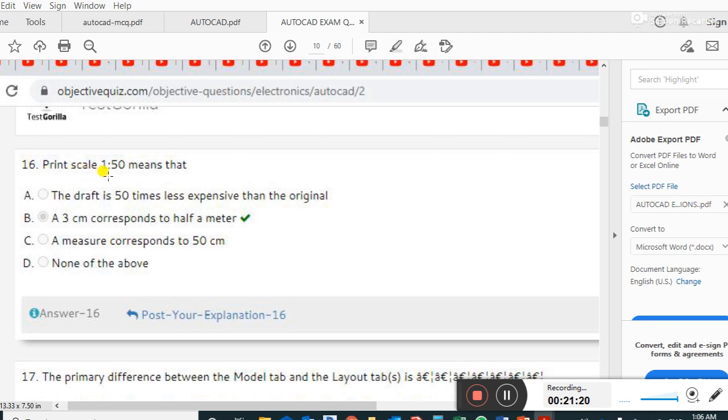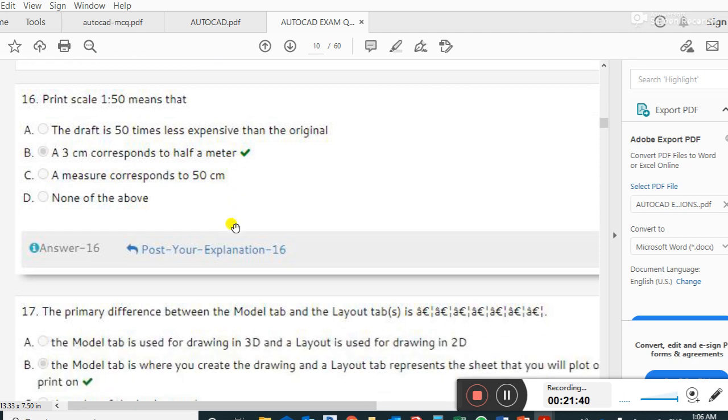Print scale 1 to 50 means what? 3 centimeters corresponds to half a meter. 1 to 50 means in a scale 3 centimeters corresponds to half a meter.